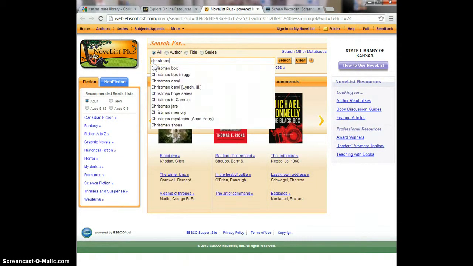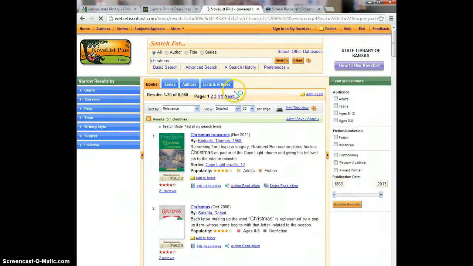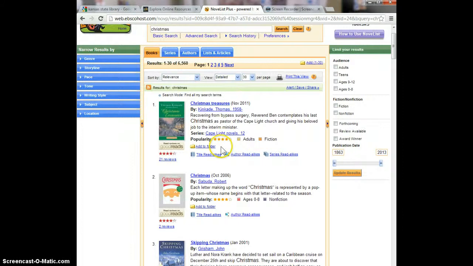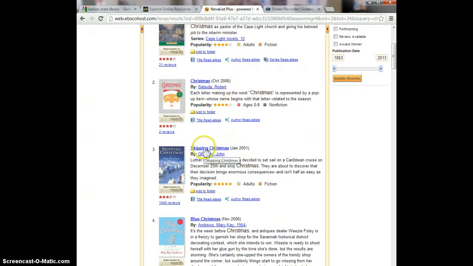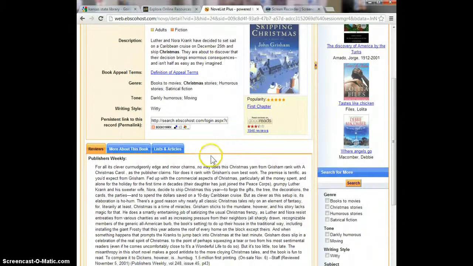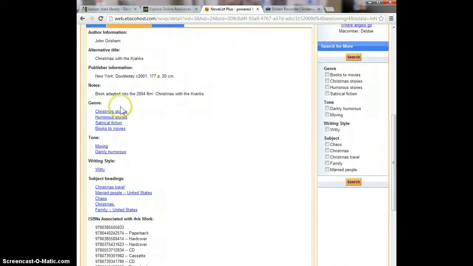I'm going to start with a search for Christmas. Christmas brings up 6,560 titles. That is a lot of titles to browse through. Each of these titles has some appeal terms attached to it. To see the appeal terms attached to a specific title, you click on the title, scroll down and click on the blue About This Book, scroll down again, and you will see the list of appeal terms attached to this specific book.